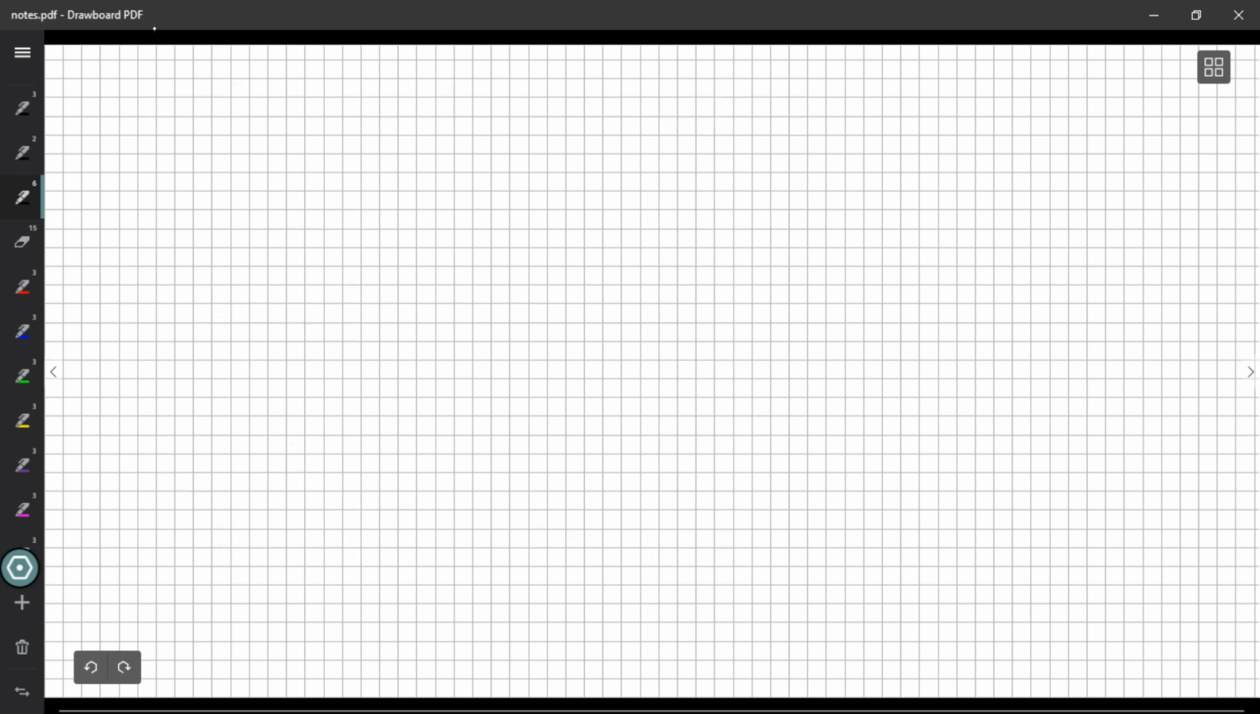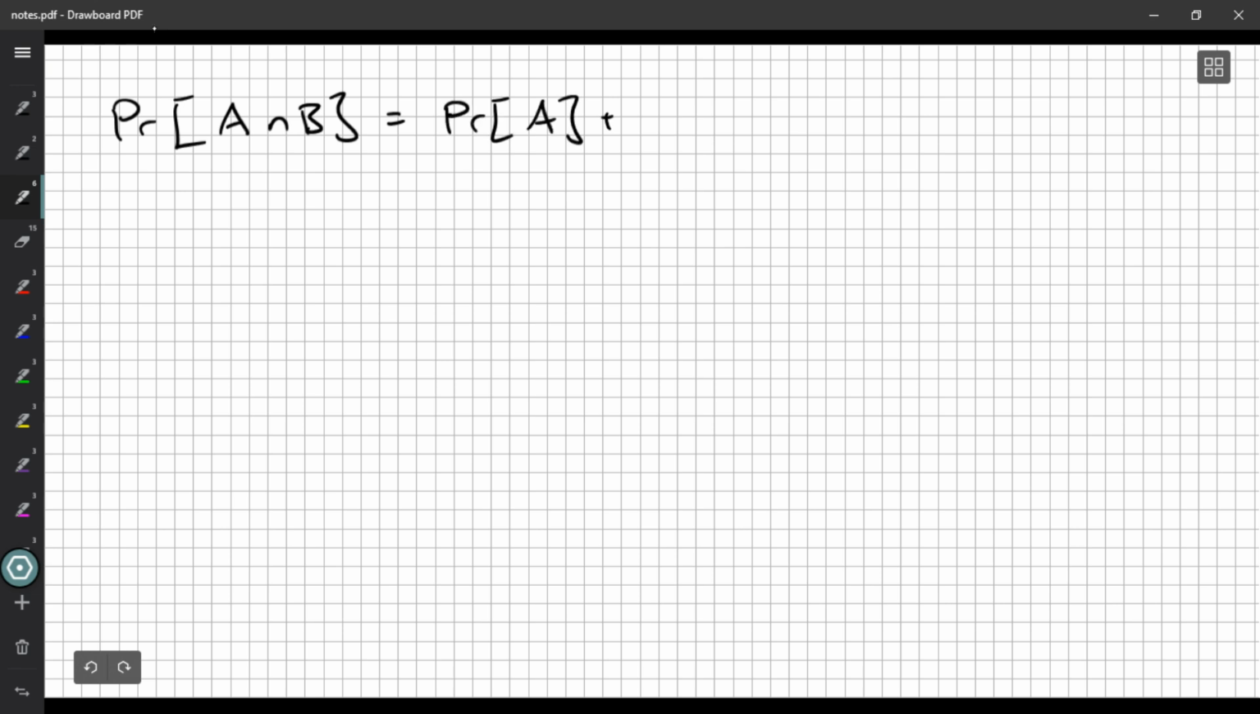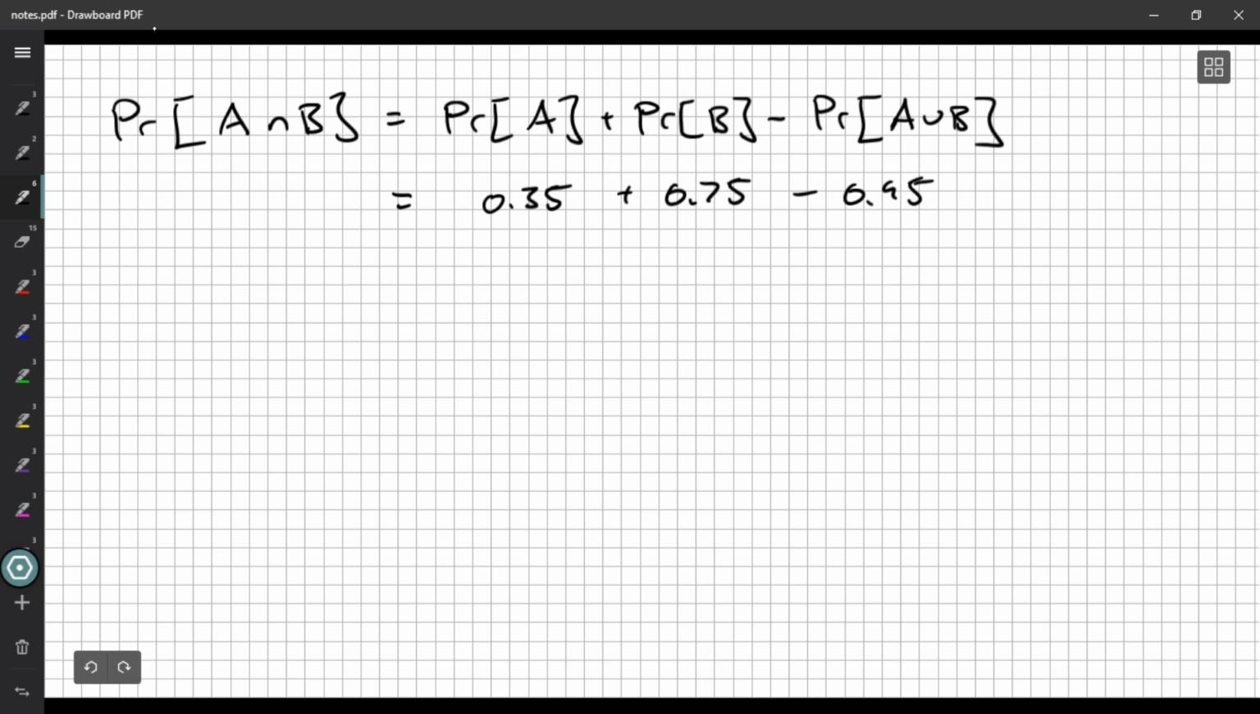Now we want the probability of having air conditioning and it also being a bungalow. So that's the probability of A plus the probability of B minus the probability of A union B. And we just figured out all of these values. So it's 0.35 to have air conditioning, 0.75 to have a bungalow, and 0.95 to have air conditioning or a bungalow or both.